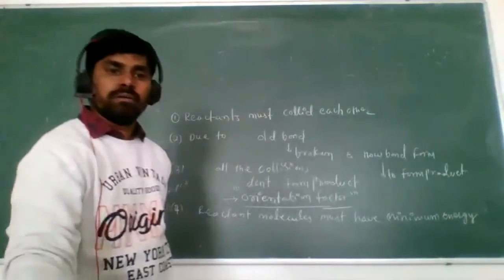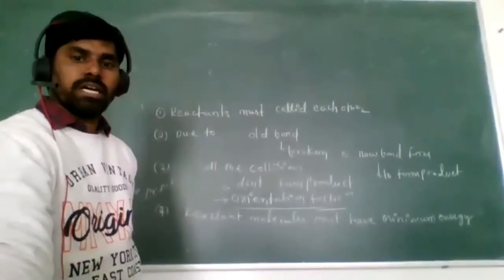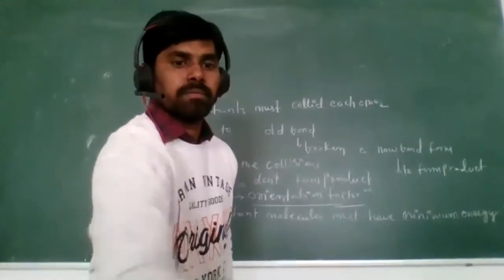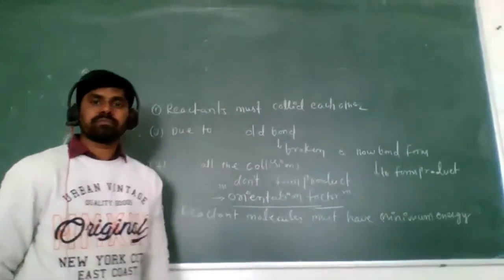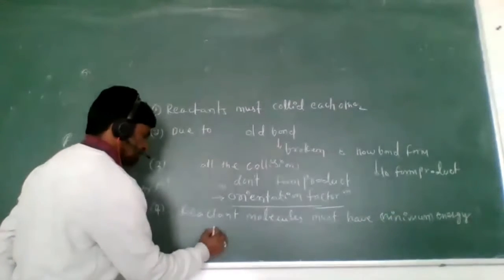Okay, now visible? Minimum energy. That energy we call the threshold energy.